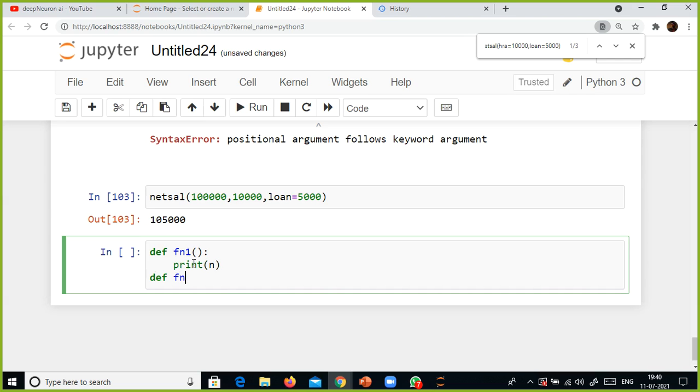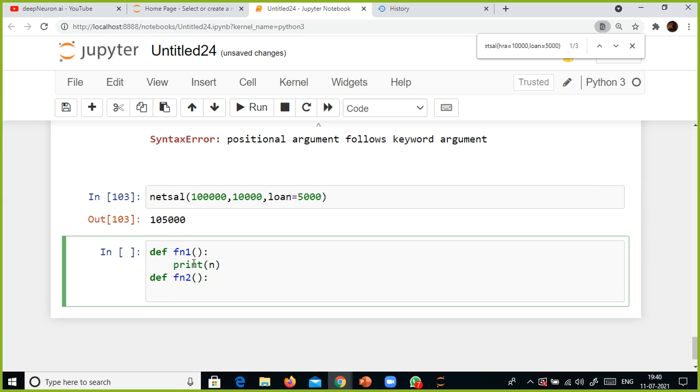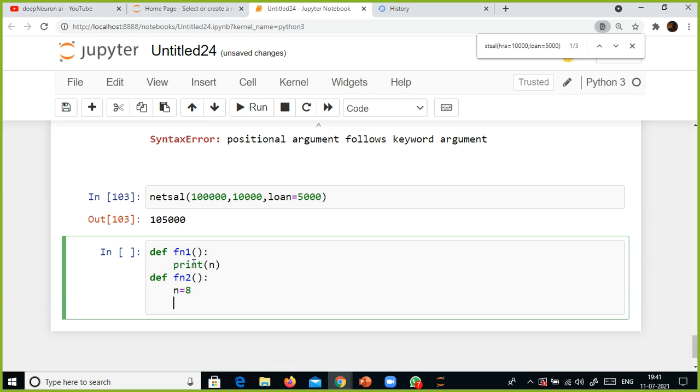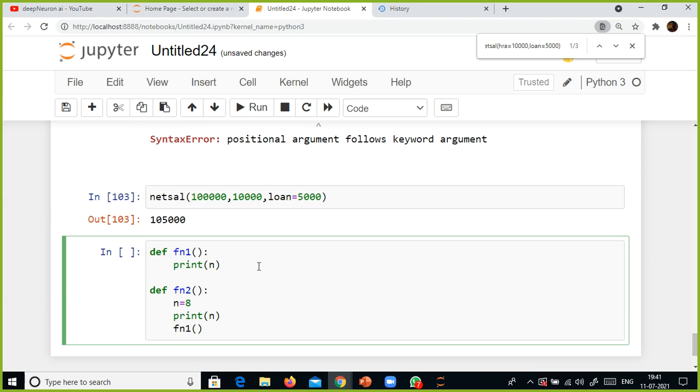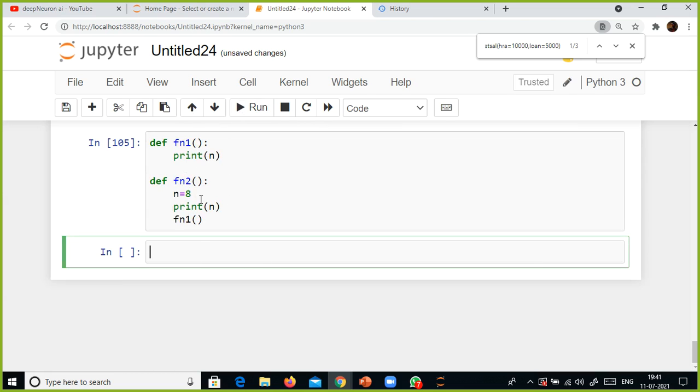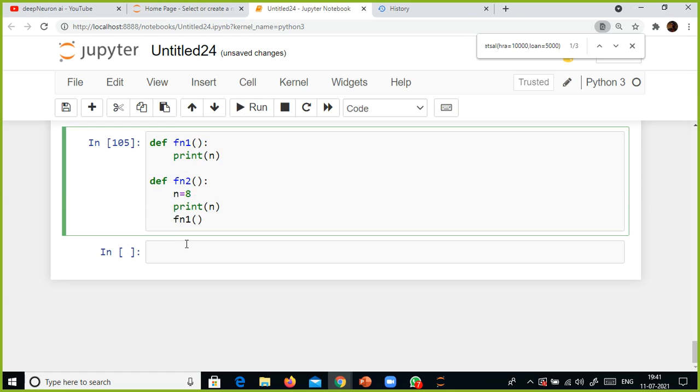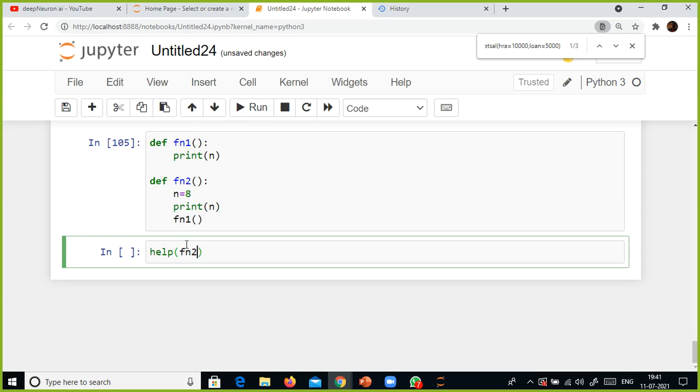Next I'm going to define fn2. I just start with a simple function, and then let's say n is equivalent to 8. Print n. And I'm going to call fn1 inside the fn2 function. Is it possible to call? First let us define these functions. So, two functions I define. The first one is fn1, the second one is fn2.